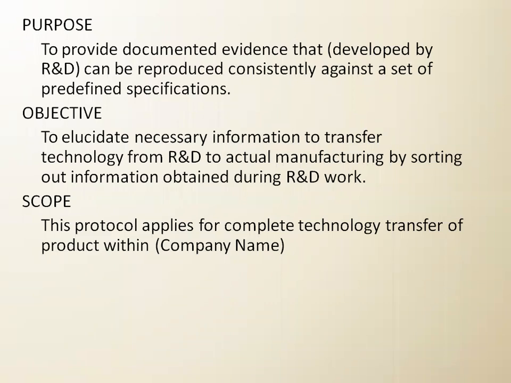To elucidate necessary information to transfer technology from R&D to actual manufacturing by citing out information obtained during R&D work. OK, in the objective we will write this. Why? To elucidate necessary information, meaning we have to generate the necessary information related to the transfer technology. From where will we go with the transfer? From R&D to manufacturing, that is the scale up department.